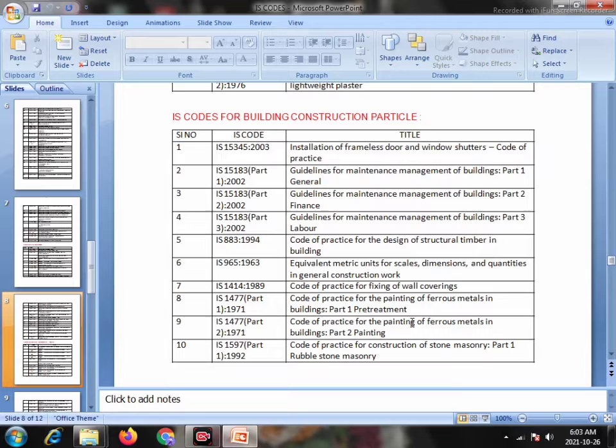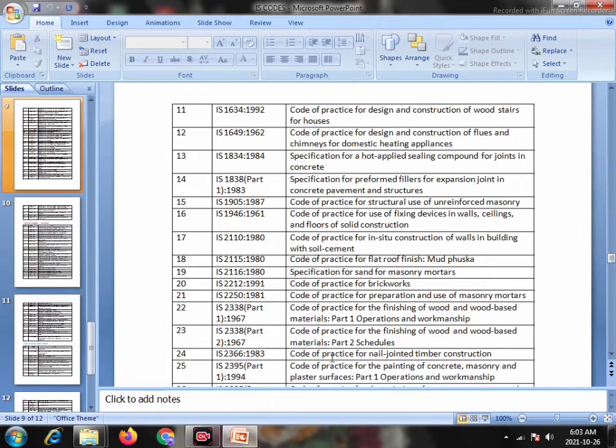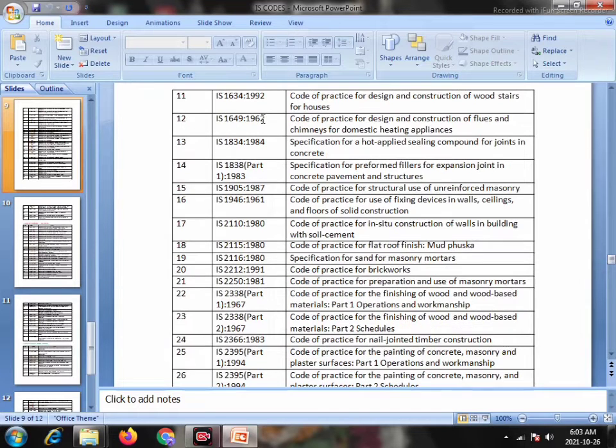Painting. Serial number 10, IS 1597 Part 1 1992, Code of Practice for Construction of Stone Masonry Part 1 Rubble Stone Masonry. Serial number 11, IS 1634 1992, Code of Practice for Design and Construction of Wood Stairs for Houses.